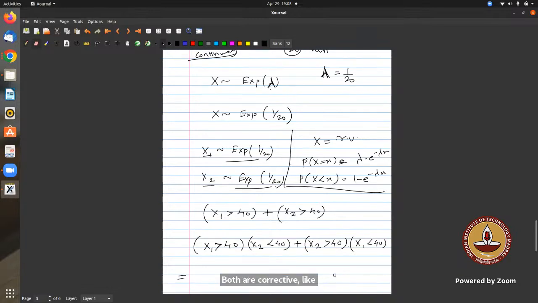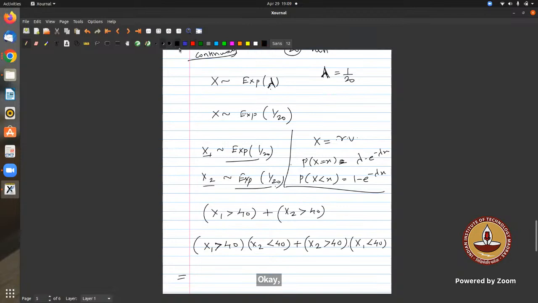But when it is discrete, it is not the case. In the case of a discrete random variable, less than and less than or equal to will have different meanings. But exponential is continuous. I told you, right? This is continuous.